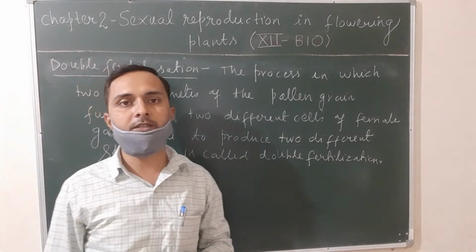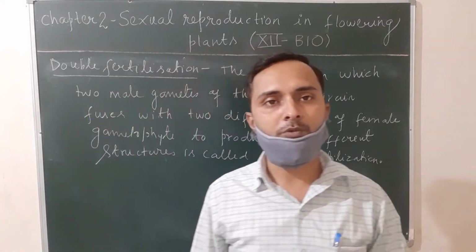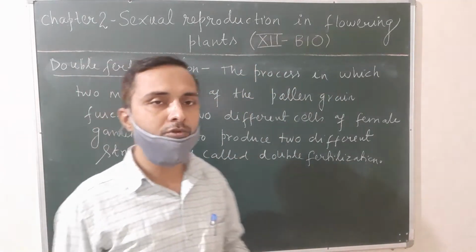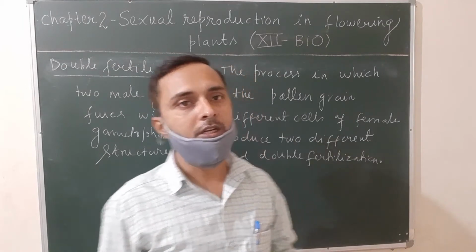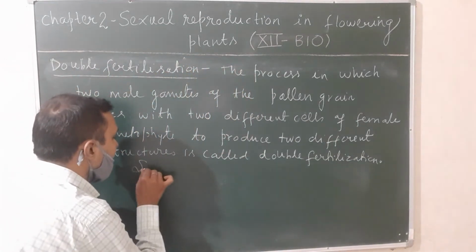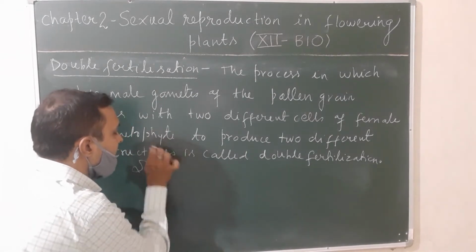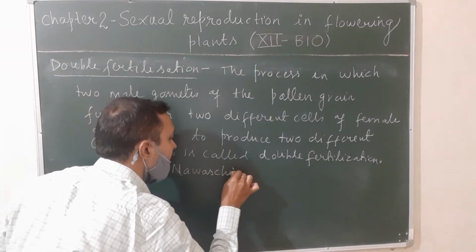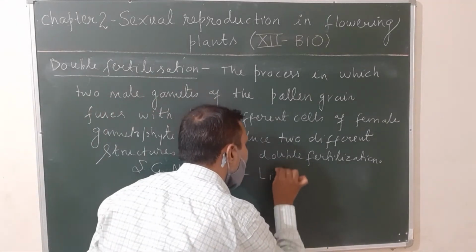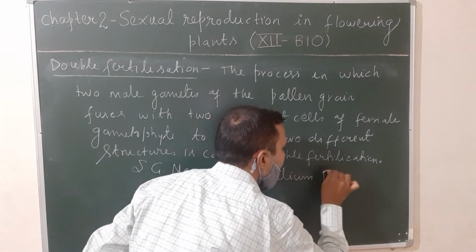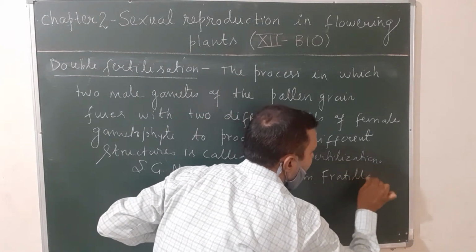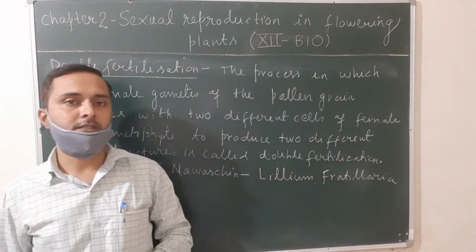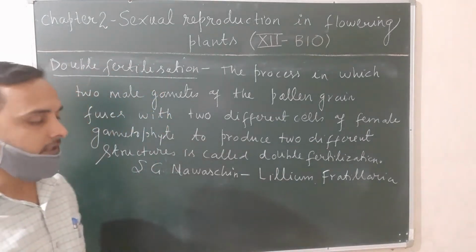Once again, what is double fertilization? The process in which the two male gametes of the pollen grain fuse with the two different cells of the female gametophyte, that is nucleus, to produce two different structures is called double fertilization. It was first discovered by S.G. Nawaschin in the plants Lilium and Fritillaria.